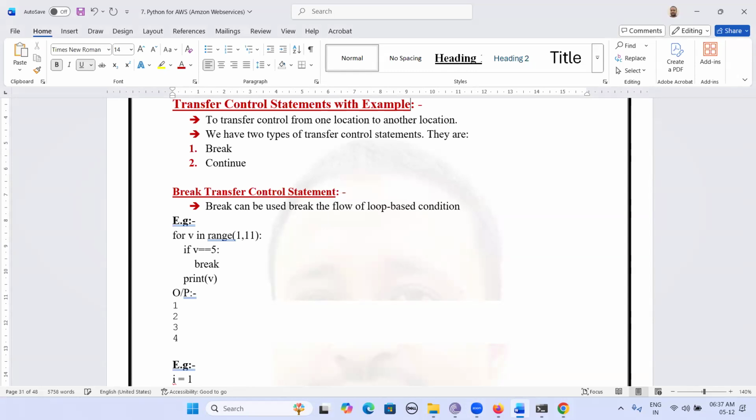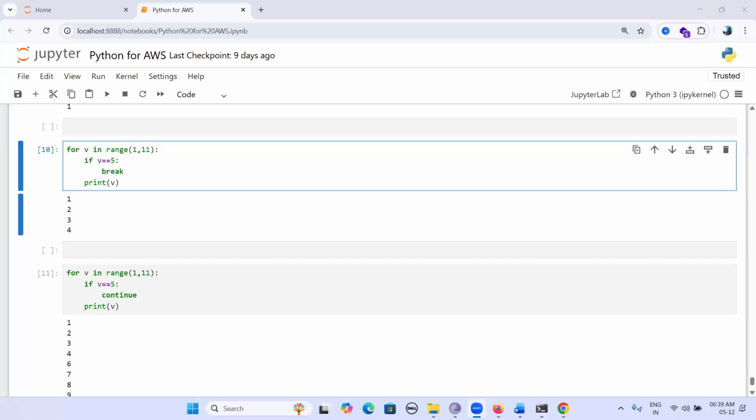So break statement and continue statement, we can take inside a loop.